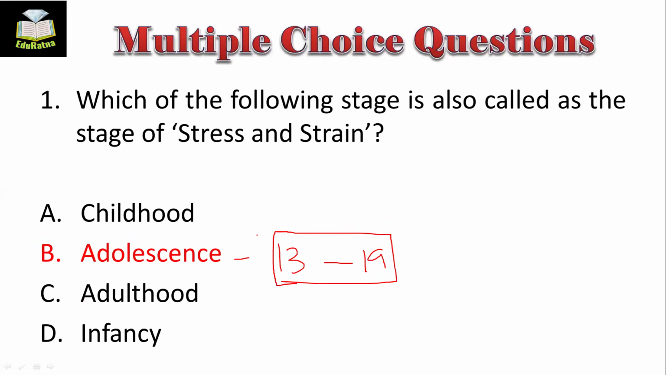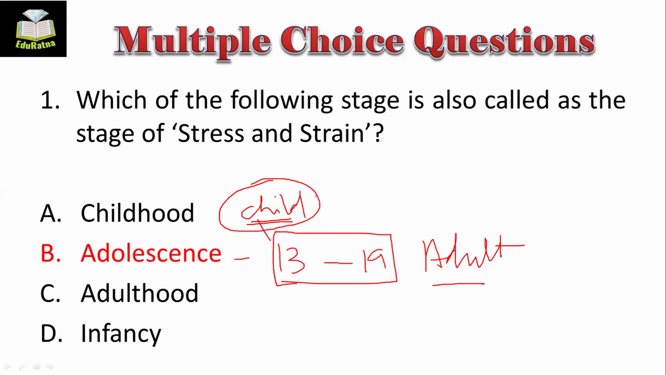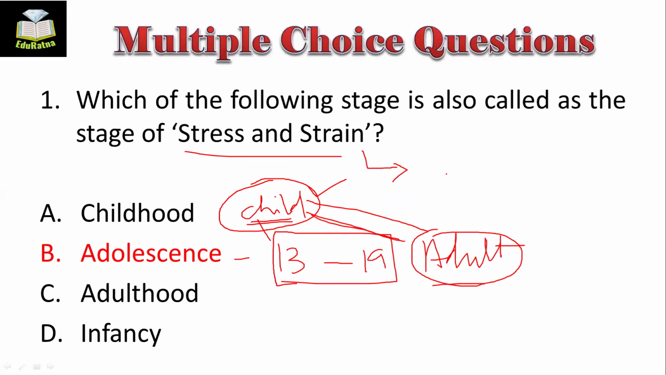This stage is a bridge between childhood and adulthood. So before becoming adult and just after childhood, these people behave like a child and sometimes they also behave like adult, because this is the stage where they're confused, they're very much in stress and strain. And this stress and strain is called by whom? The name or the tag of stress and strain was propounded by G. Stanley Hall, right? G. Stanley Hall.